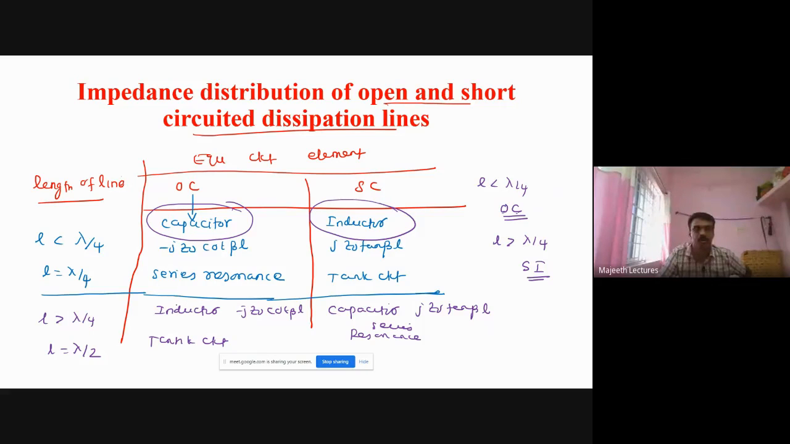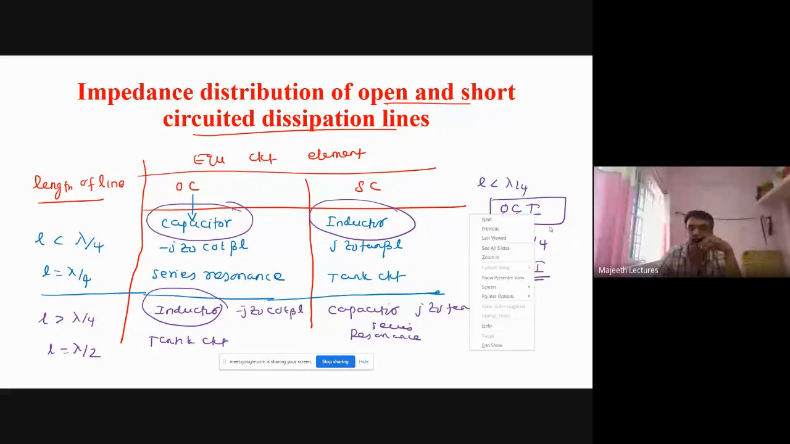So open circuit capacitor for less than lambda by 4. For greater than lambda by 4, open circuit is inductor. Simply you see OCI, open circuit capacitor and inductor. Less than lambda by 4, open circuit is capacitor. Greater than lambda by 4, it is inductor. Like that you can do. You develop your own way of understanding.